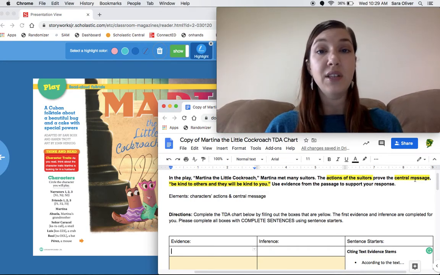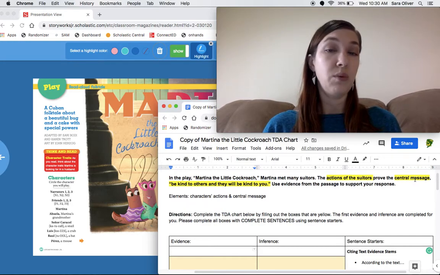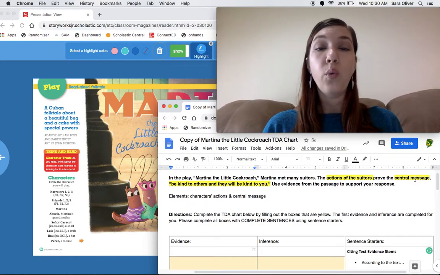What's cool about this prompt is they told us what the central message is. Be kind to others and they will be kind to you. Well, we know that some of the suitors were not kind to Martina, and we know that one of the suitors was kind to Martina, so she was kind back to them. We need to choose 3 characters today, talk about how they're acting, and connect that to the central message.